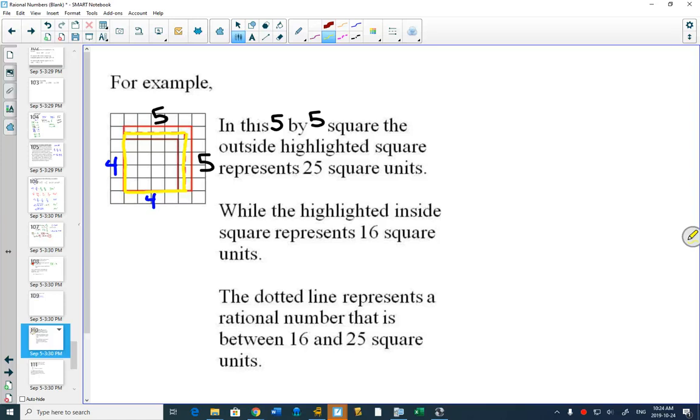So in the 4 by 4 one, the blue one has 1, 2, 3, 4, 5, 6, 7, 8, 9, 10, 11, 12, 13, 14, 15, 16 squares in the blue one. How many squares are in the red one? The 5 by 5?